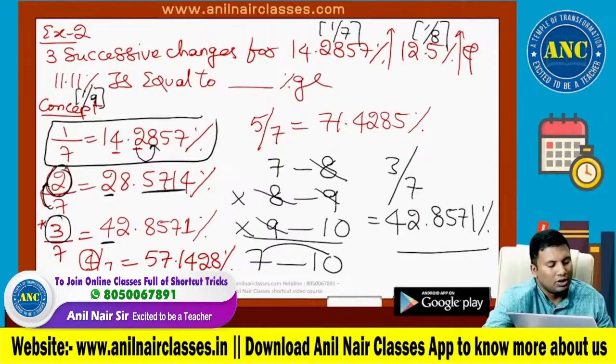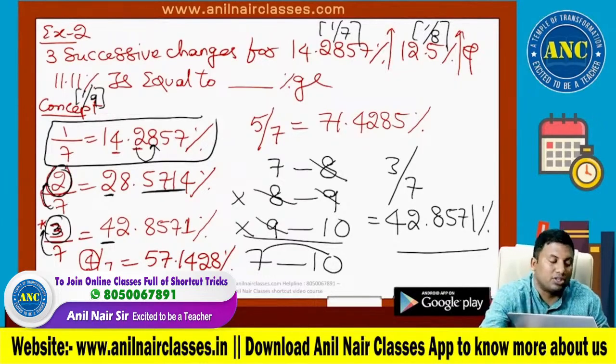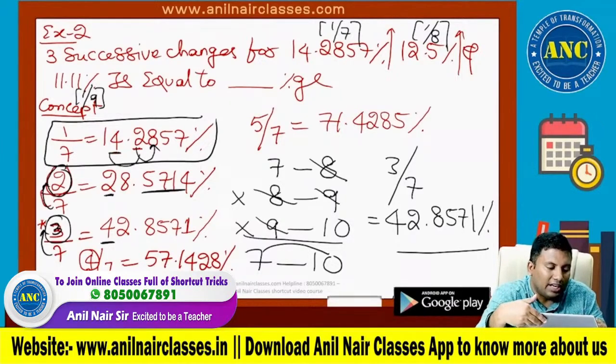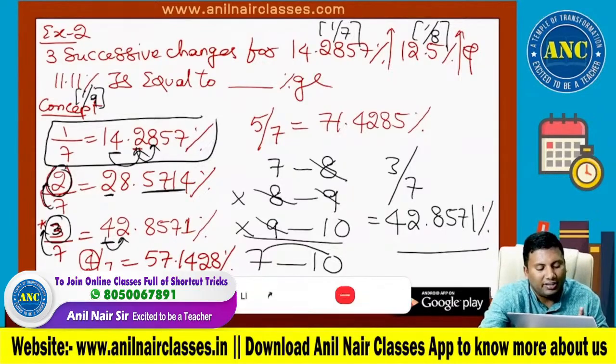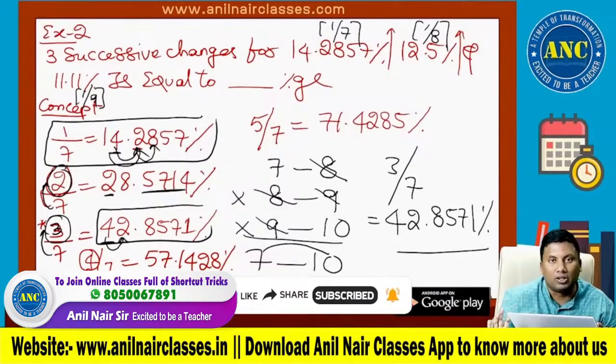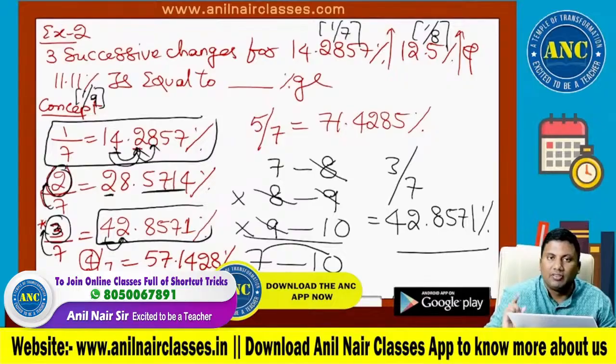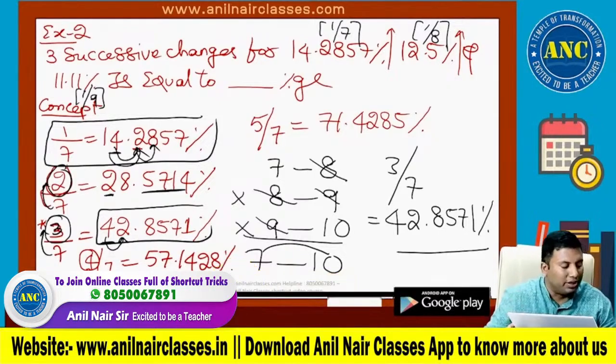42.8571. Now, second digit is nothing but the next digit. 3 by 7, for you: 3 tens are 30. 7 goes 4 times, 28. 7 fours are 28. 4 and the next digit. Next digit is 2. 42.8571. 42 point, write the next digits in the serial order. Example 2 is clear, right? Example 3. Then example 4 onwards, compound interest.